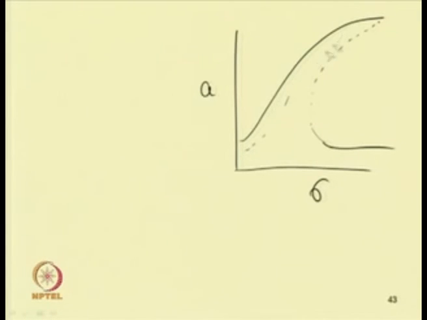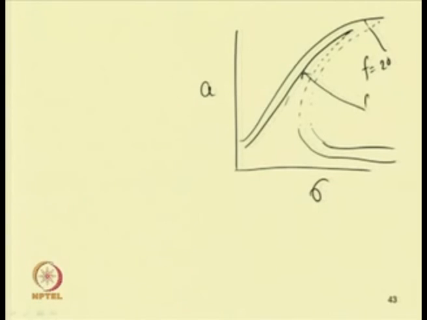So, if we decrease the value of the forcing parameter, for example f equal to 20, this is the curve one can get, and this corresponds to f equal to 10. If you go on decreasing the forcing amplitude, the peak response amplitude also will decrease.